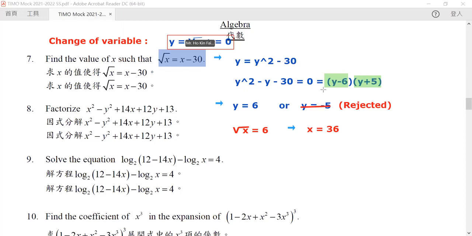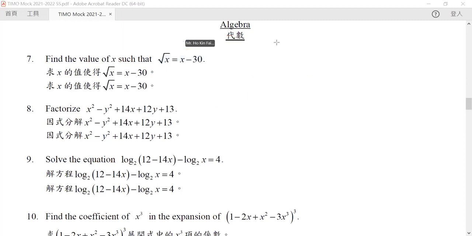Okay, so let's go to our next question. Now, whenever we see a two-variable equation behaving like this, we should smile. Why? Because it is a very well-behaved equation. What does that mean?